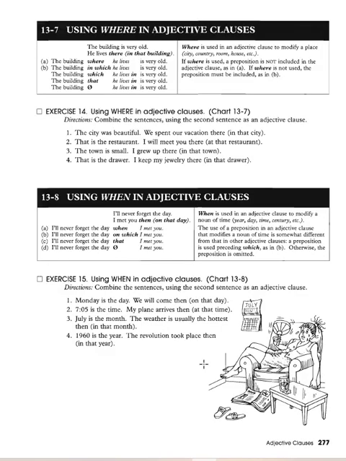Using where in adjective clauses. Where is used as an adjective clause to modify a place. So the building where he lives. Where he lives is an adjective clause that modifies building.